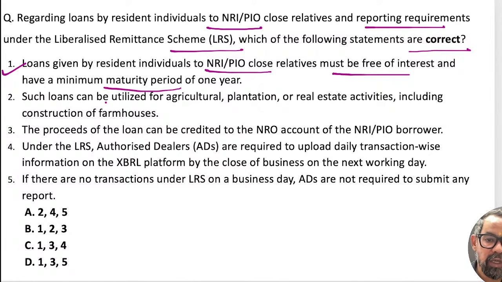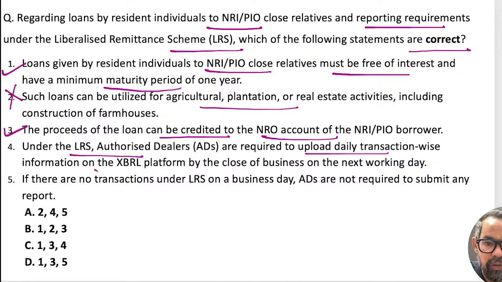Second one is such a loan can be utilized for agriculture, plantation, real estate activities and all. No. Third one is the proceeds of the loan can be credited to NRO accounts of the NRI or PIO. NRO accounts, the rupee accounts, which is where they hold the Indian income. True. Under the LRS, authorized dealers are required to upload daily transaction-wise information on the XBRL platform for this one.